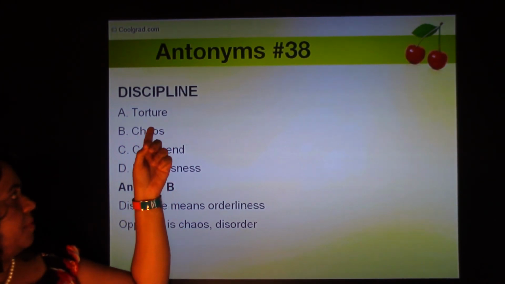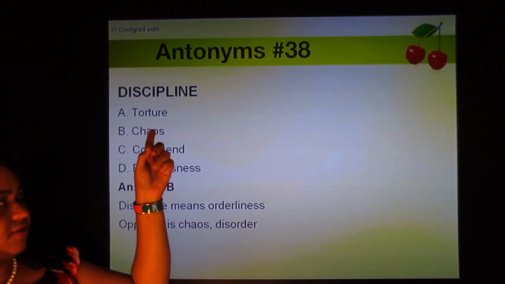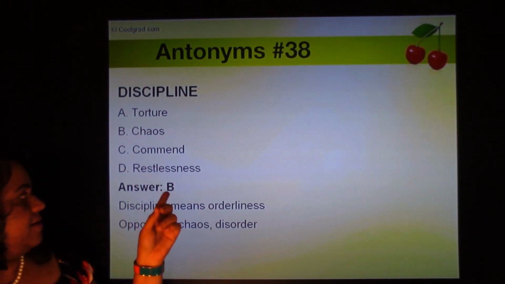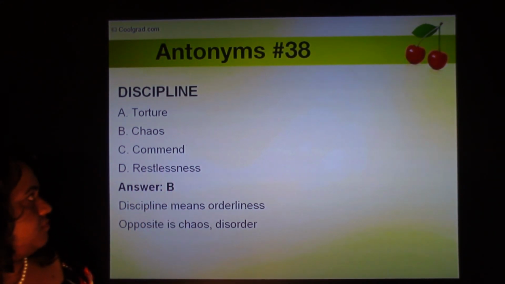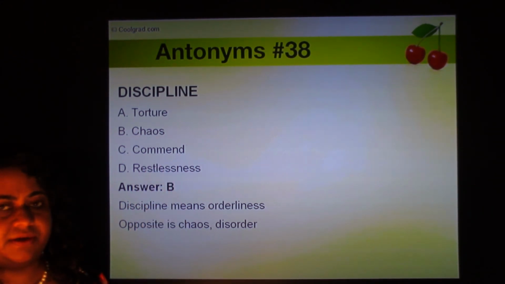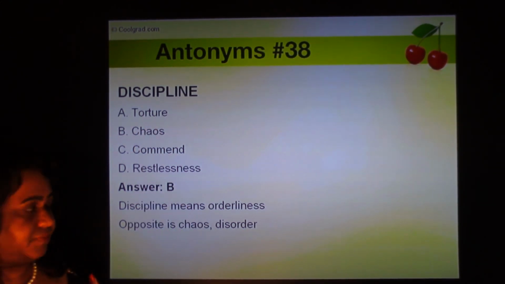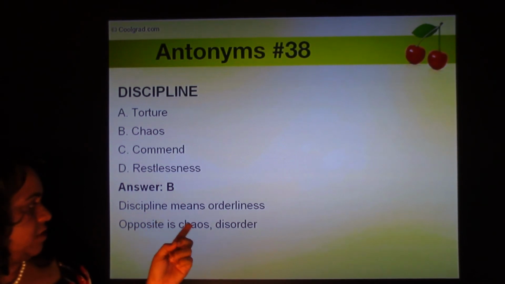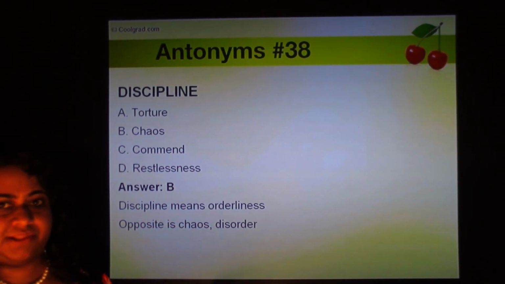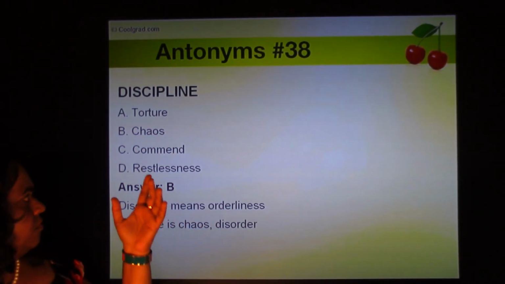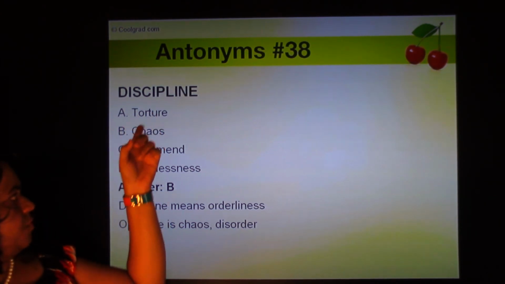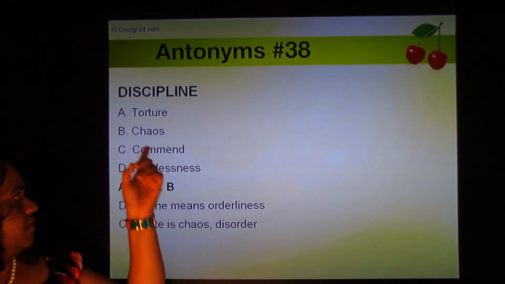Discipline. Opposite, we have four options: torture, chaos, command, and restlessness. So discipline can also be a verb, it can also be a noun. So we don't know in what sense they're using it. So discipline, the noun form, it means orderliness. So the opposite would be chaos or disorder.